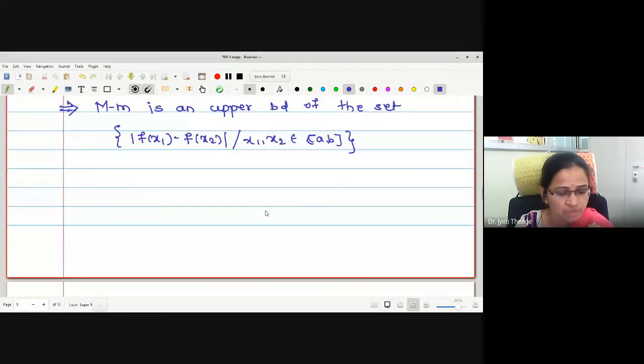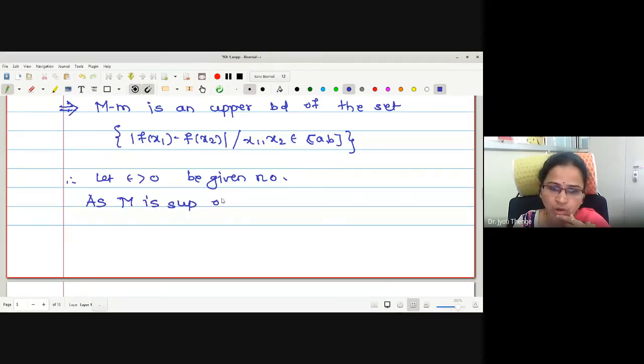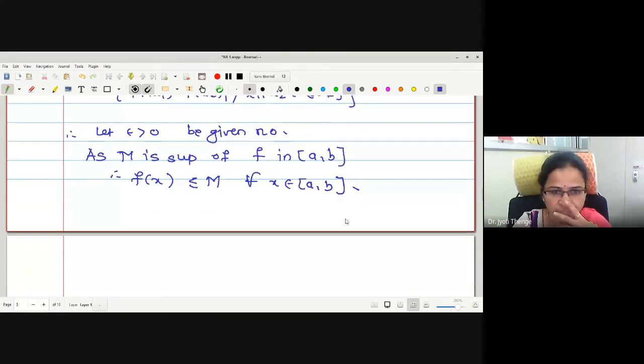Now to do this, what will we start with? We will start with epsilon positive, because I want to subtract epsilon from the right side. Let epsilon greater than 0 be a given number. As I know that capital M is the supremum of f in the closed interval [a,b], I may write f(x) is less than or equal to M for all x in the closed interval [a,b].